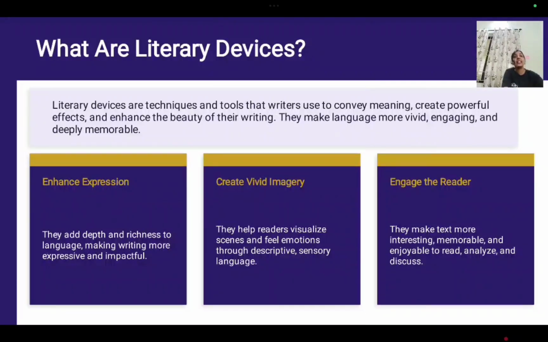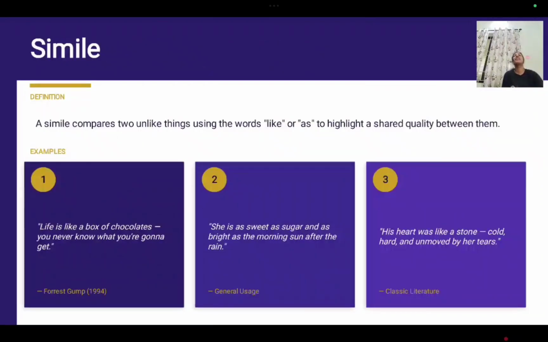Now we will see the different kinds of literary devices a writer uses in his works, or anyone uses in their language. First one is simile. When you hear the term simile, you should understand that simile is nothing but a comparison. When we compare two unlike things using like or as, it is called simile. Life is like a box of chocolates. She is as sweet as sugar. So simile is nothing but comparison using the words like or as. If you see like or as during comparison, it is simile.